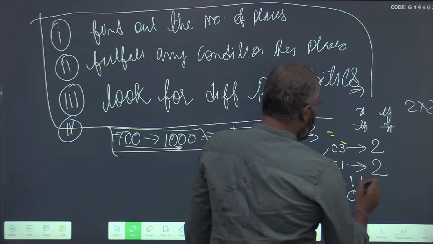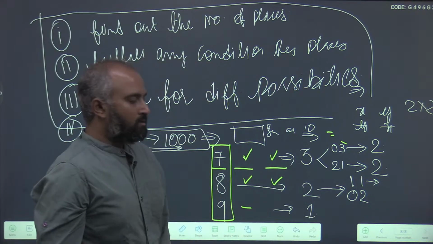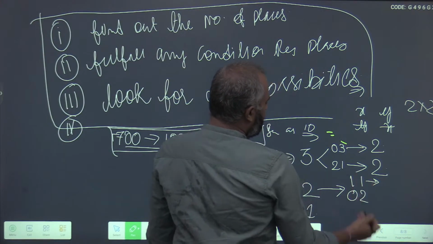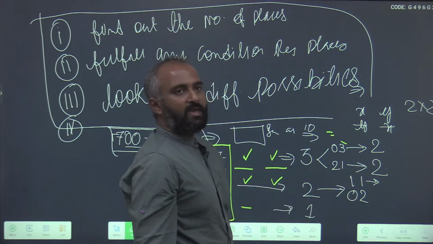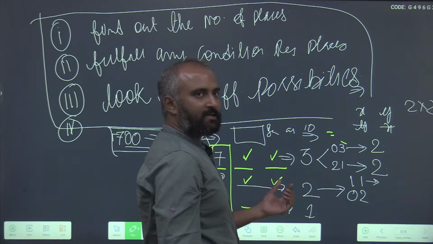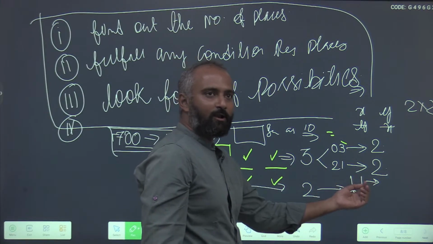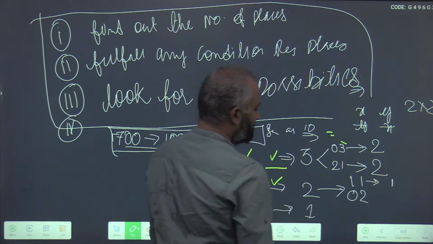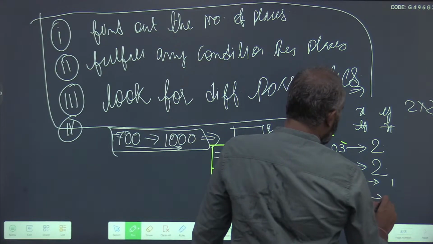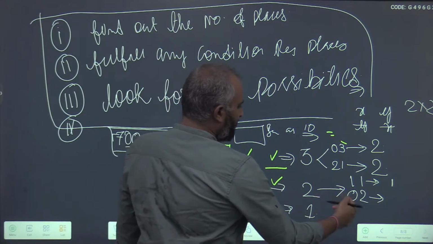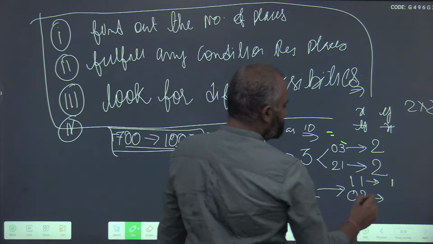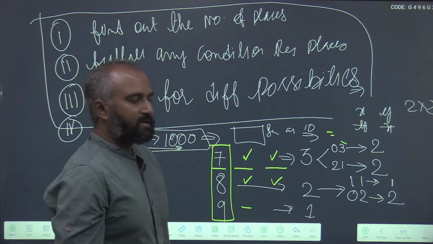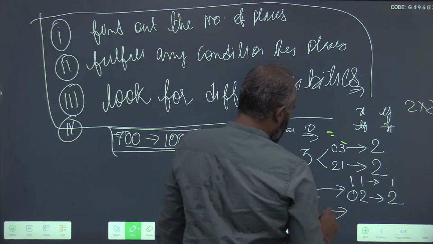So 1 and 1. If you know possibilities, how many different numbers can we make from 1 and 1? Two places are there, two numbers are there, but there are also two repeats. So 1 is repeated twice, so the only possibility is 1 in this case. Next, 0 and 2, two places and two digits, so how many possibilities can you do? There are two possibilities, and again 1.